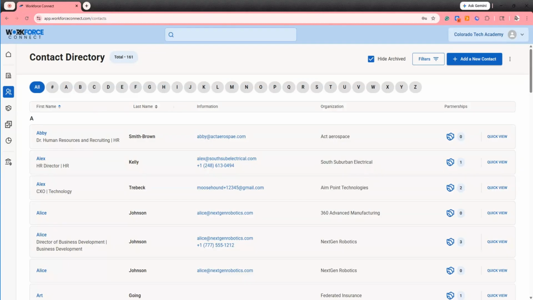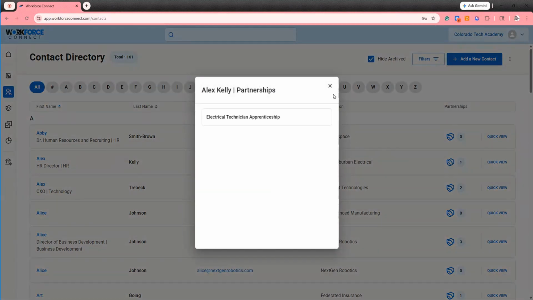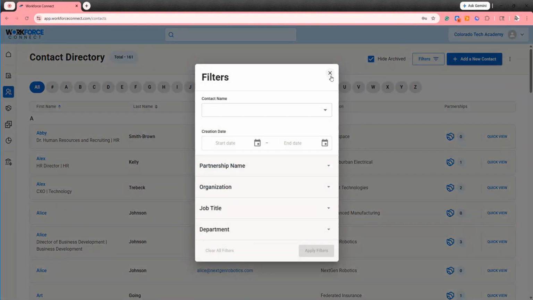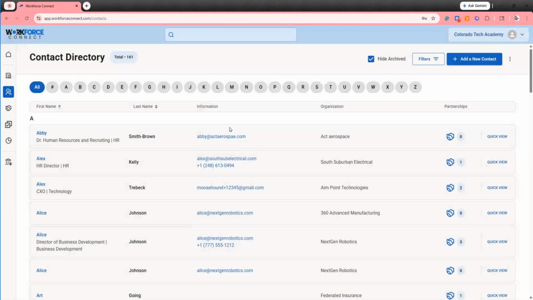From the contact directory, we can see the first name and last name of the contact, phone numbers and email address, the organization they are connected to, and any partnerships that that contact is a part of. All directories can be filtered using filters at the top of the page.